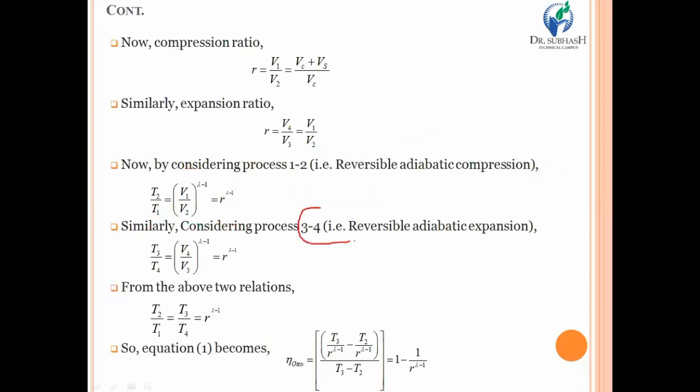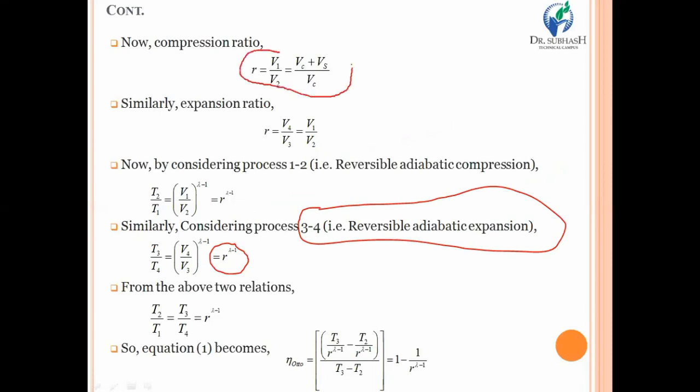Now consider the process 3 to 4, that is the reversible adiabatic process. Once again, you have to use the relation of temperature and volume there. By putting the relation T3 upon T4 is equal to V4 upon V3 raised to gamma minus 1, it will ultimately become R raised to gamma minus 1. So what we have done here is consider process 1 to 2 and calculate the compression ratio, then consider process 3 to 4 and calculate the expansion ratio.